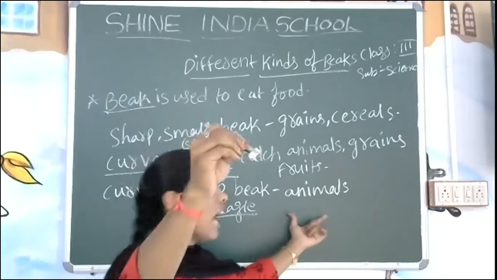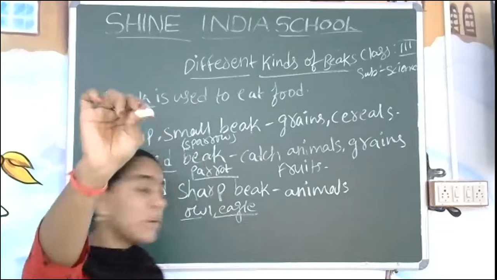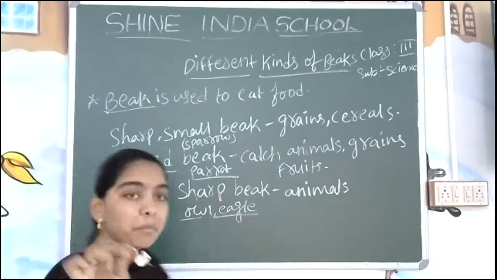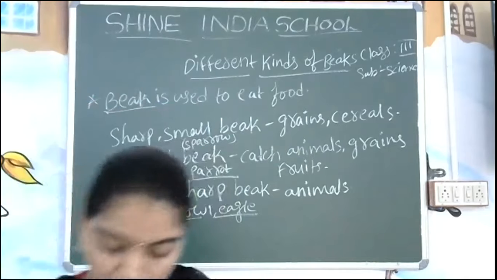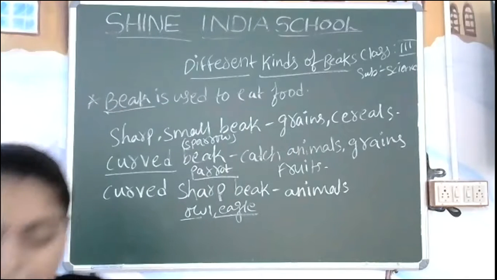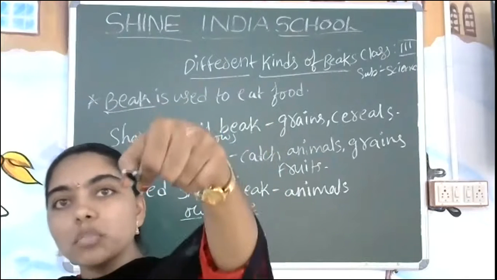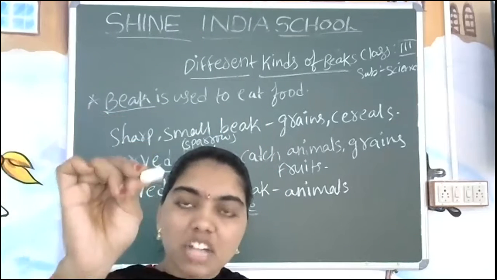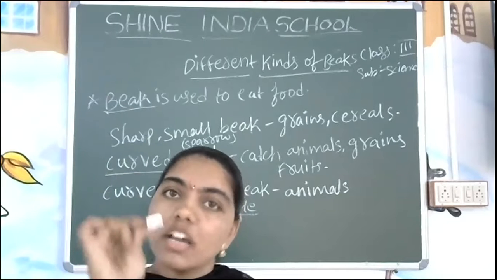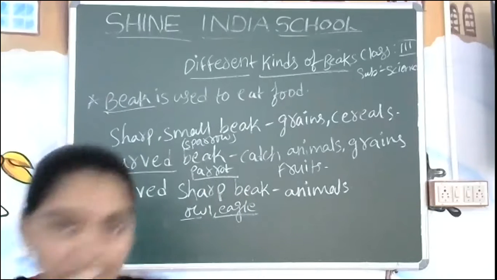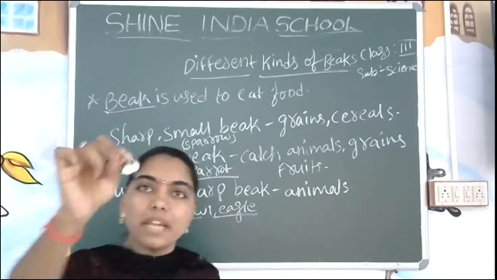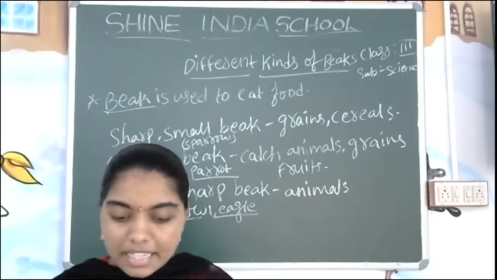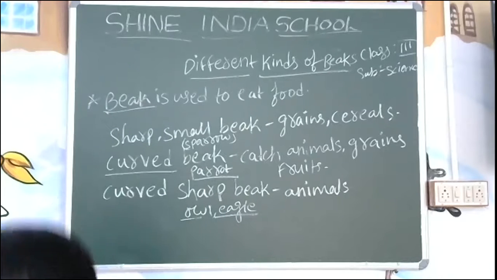Now I have written animals will catch with the help of beaks. Curved sharp beak. It is sharp, you can see. See the edges are very sharp when compared to the previous one. It is not too much sharp, it is very sharp. Very sharp beaks and curved beak will be there for eagle as well as for owl. This is the prey, how they are going to catch the prey. And next one, flat.